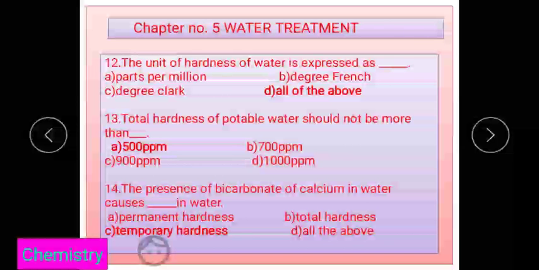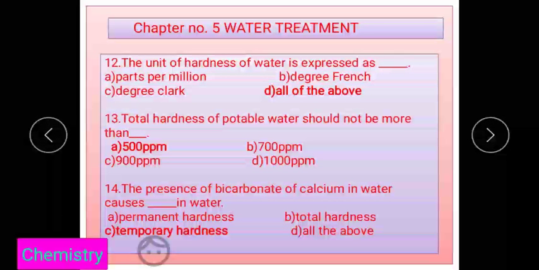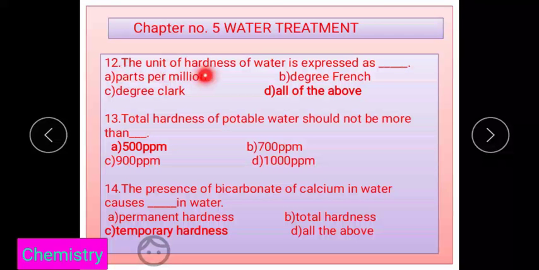The unit of the hardness of water is expressed as, you know, there are three important units used to express the hardness of water. One is parts per million, the second is degree French, and the last is degree Clarke. Means the last option is correct, all of the above.